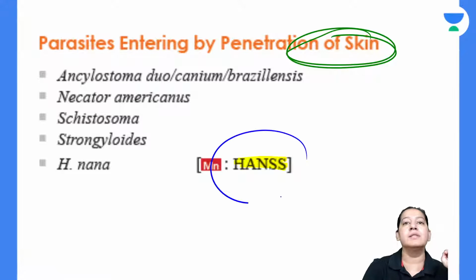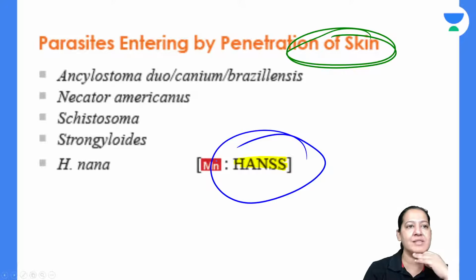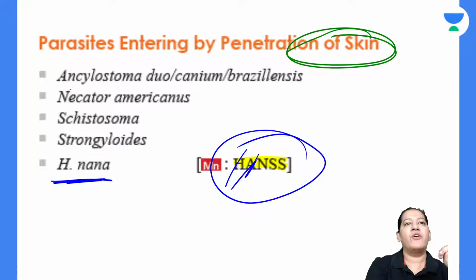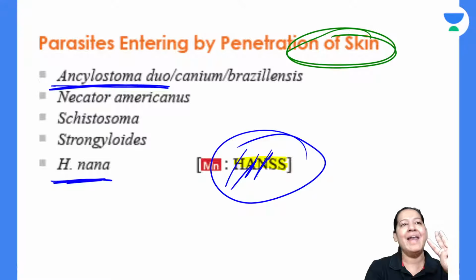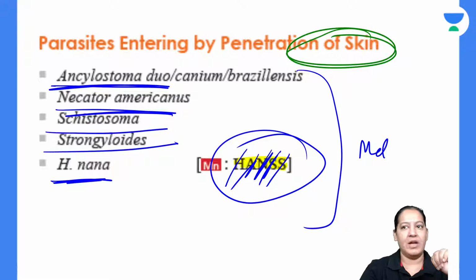The mnemonic is HANSS. So what is the full form of HANSS? Let's see. H for Hookworm, you know where is that. A for Ancylostoma duodenale, you know where is Ancylostoma duodenale, right? N is Necator americanus. S, one S is Schistosoma and one S is Strongyloides. All of them are Metazoa. None of them is Protozoa.